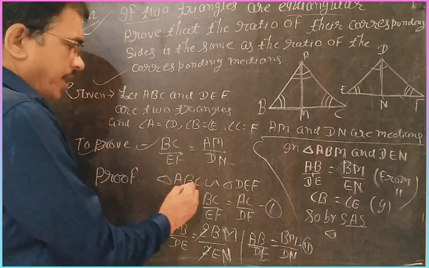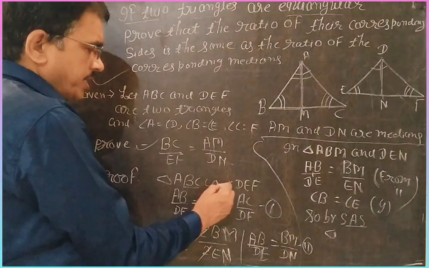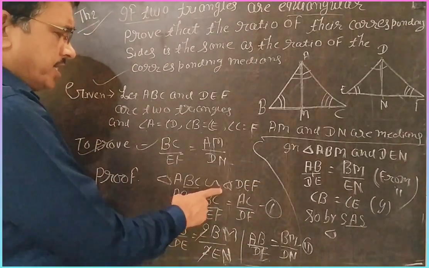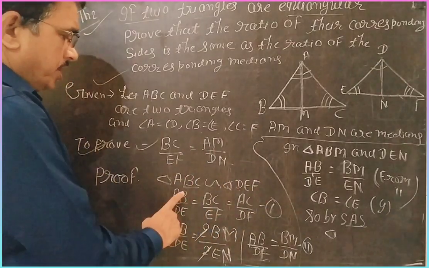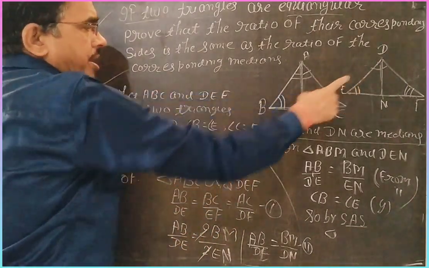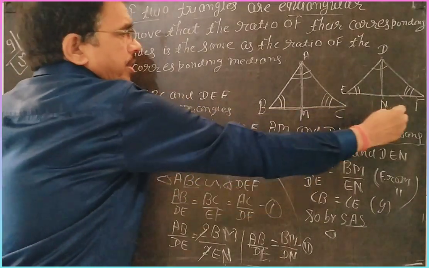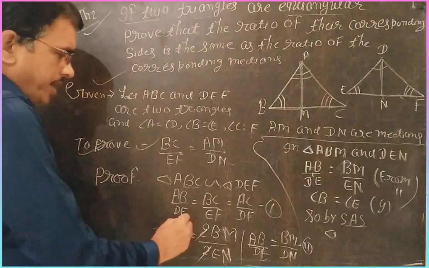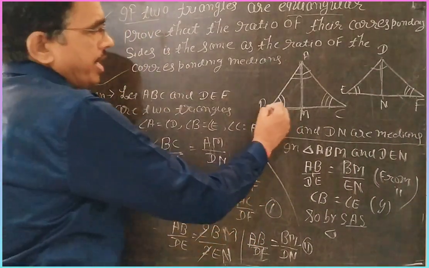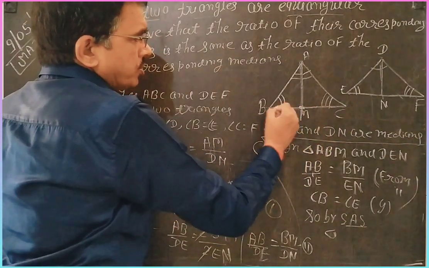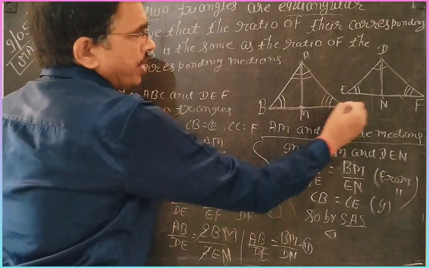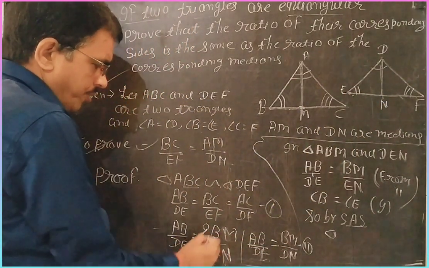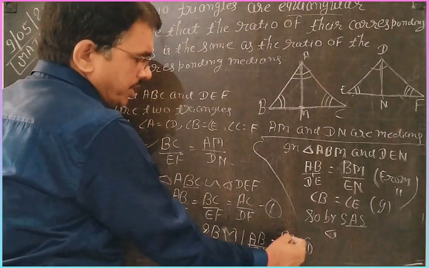So first we write triangle ABC is similar to triangle DEF. If it is similar, then its corresponding sides are in the same ratio. So I write here AB by DE, BC by EF, AC by DF. It is equation first. Second equation: we write AB by DE, but here is the median, so M is the midpoint. So BC we can write as 2BM and EF we can write as 2EN. The 2 cancels, so AB by DE is equal to BM by EN.